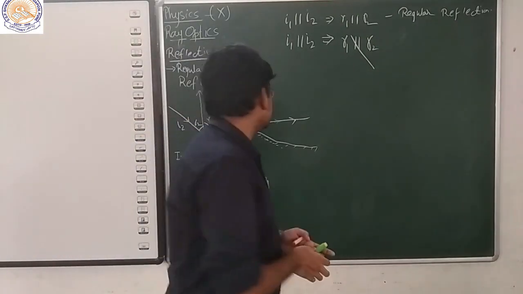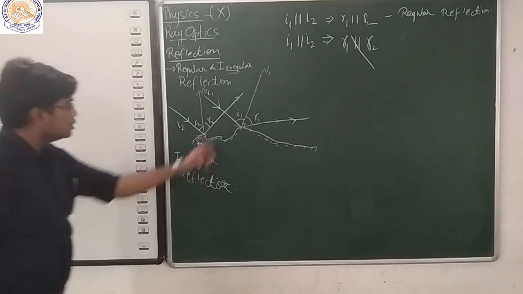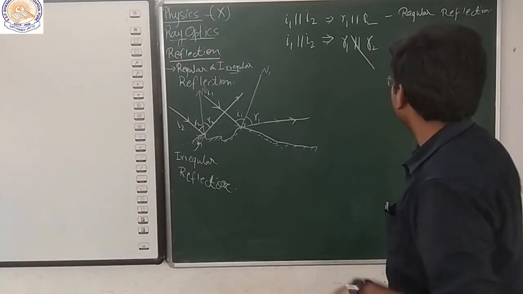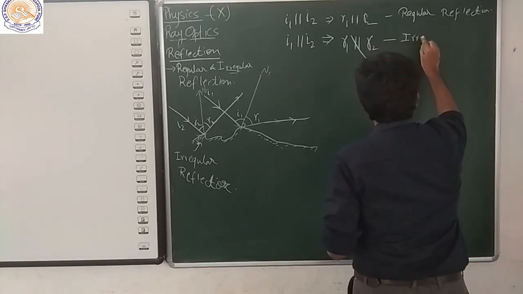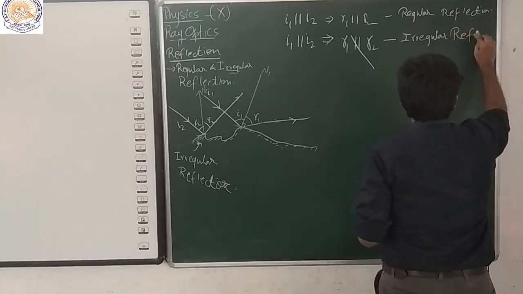So these rays are intersecting each other, hence we can conclude this R1 and R2 are not parallel. So this is for irregular reflection.